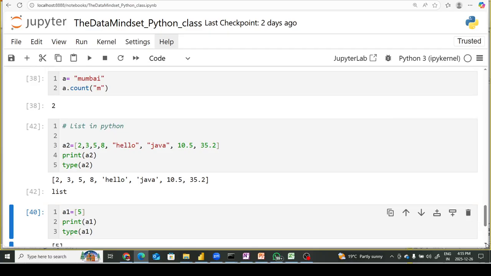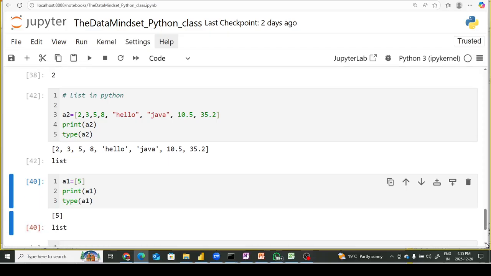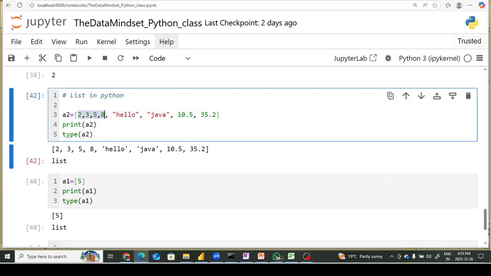A list is one of the data types in Python that can store heterogeneous elements. What is the meaning of heterogeneous elements? The elements can be of different data types. So here the element is integer type, the elements are string type, and the elements are float type. So in Python we can say a list is one of the data types that can store heterogeneous elements, and it is represented by a square bracket.